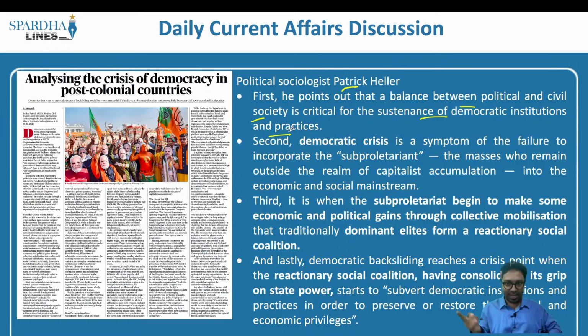So what exactly happens? They are the democratic institutions that have been established as a result of statutory provision or through the constitution. So if the people who elect the representatives are not keeping a check, then ultimately this could result in chaos. So what we require is a balance, a balance between political parties and the civil society organizations. If the civil society organizations are not questioning the political party, in that particular case there will be dominance, there will be utmost chaos, because this political party may ultimately subjugate the rights of the people. So a balance has to be determined, and this balance is very important, says Patrick Heller.